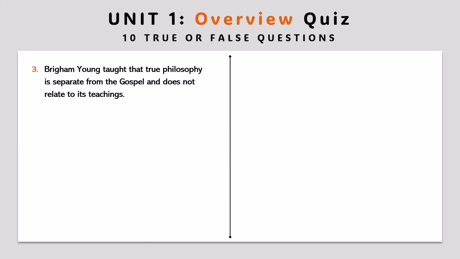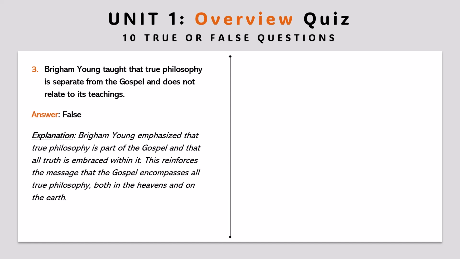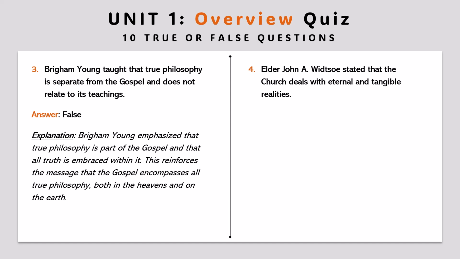Question 3. Brigham Young taught that true philosophy is separate from the gospel and does not relate to its teachings. Answer: false. Explanation: Brigham Young emphasized that true philosophy is part of the gospel and that all truth is embraced within it. This reinforces the message that the gospel encompasses all true philosophy, both in the heavens and on the earth.